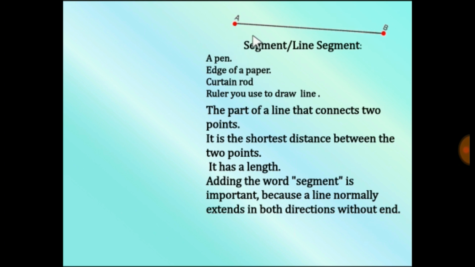So end points is very important. If you put here arrows, it becomes line. If you are writing line segment, you have to put here two dots.